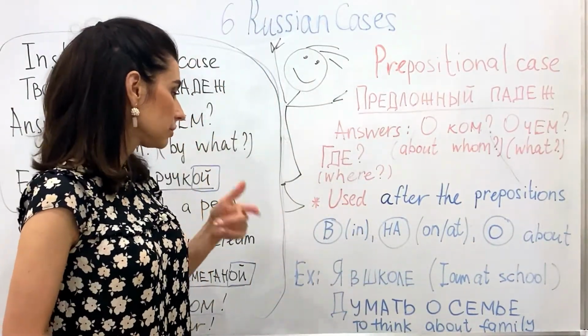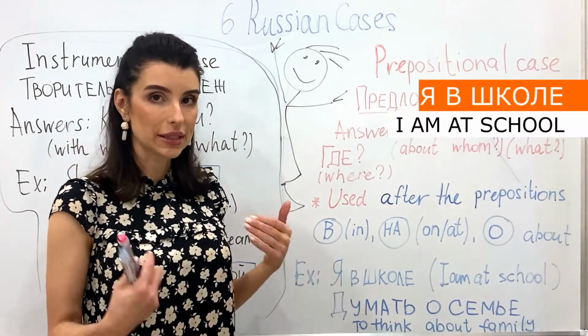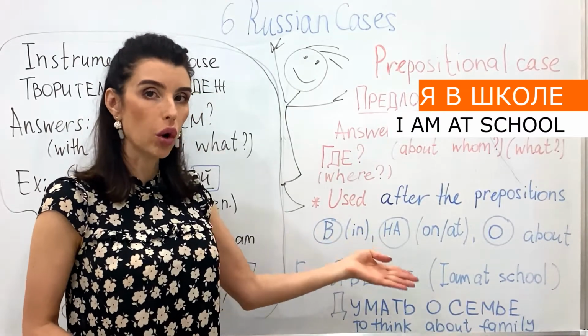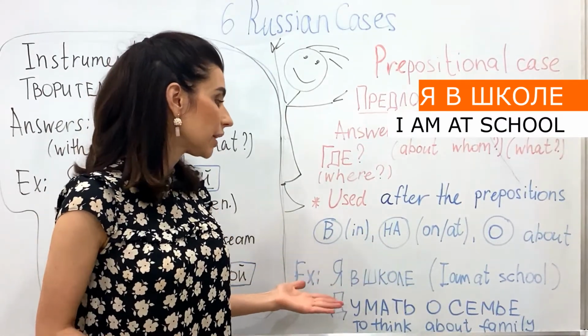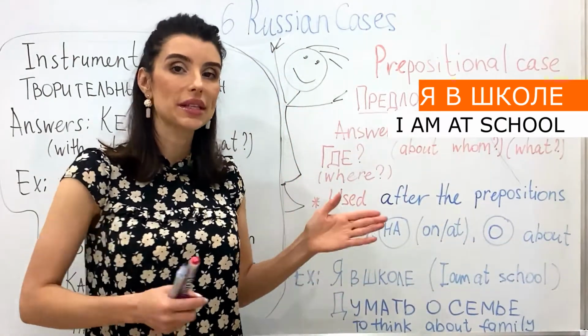So, example. Я, it means I am, я в школе. It means I am at school. Instead of saying at, we say в.